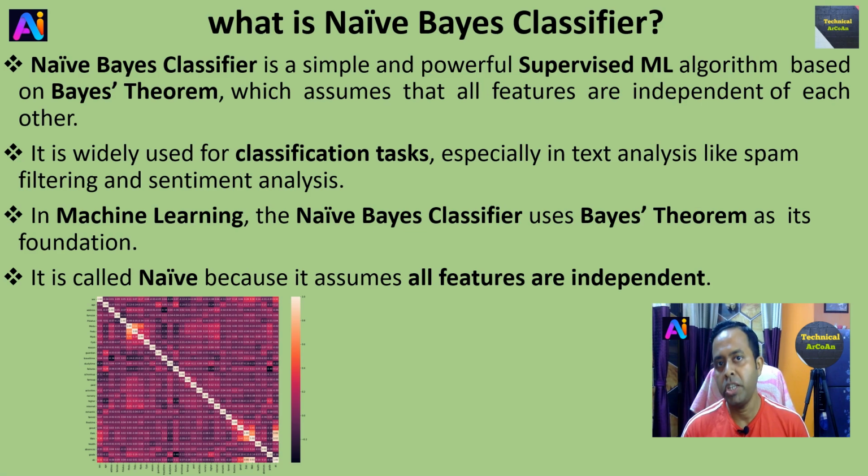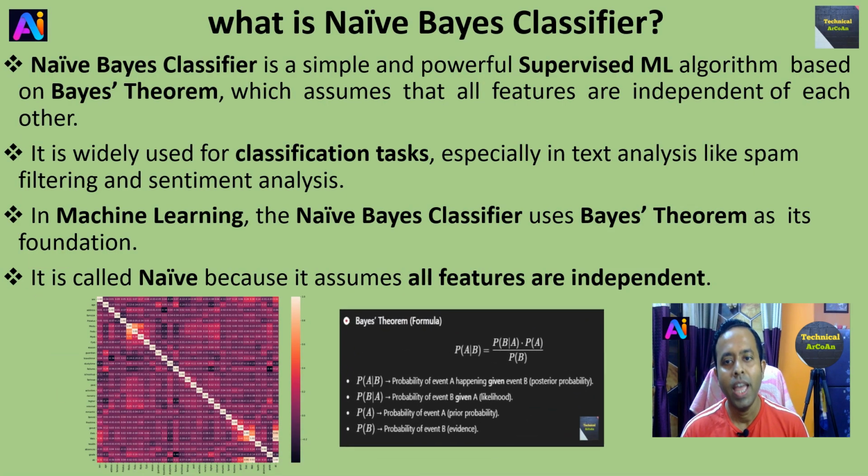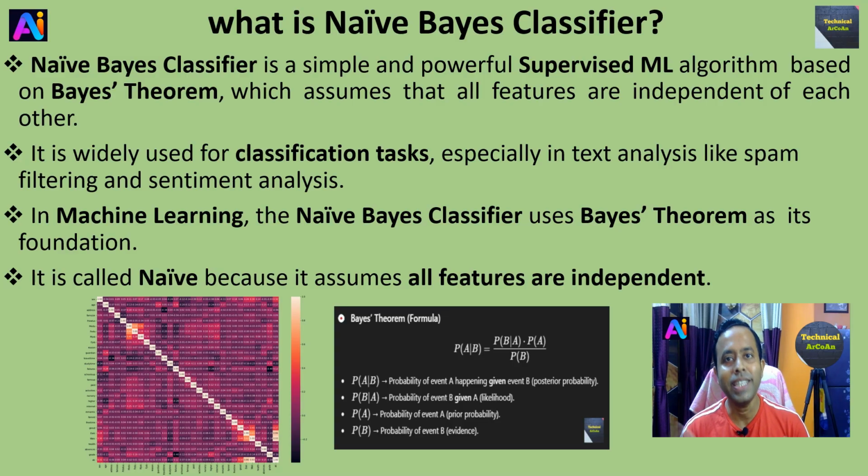In machine learning, the Naïve Bayes Classifier uses Bayes Theorem as its foundation. It is called naive because it assumes all features are independent. And Bayes Theorem is stated this way: the probability of event A given event B is equal to the probability of event B given A, multiplied by the probability of event A, and divided by the probability of event B.